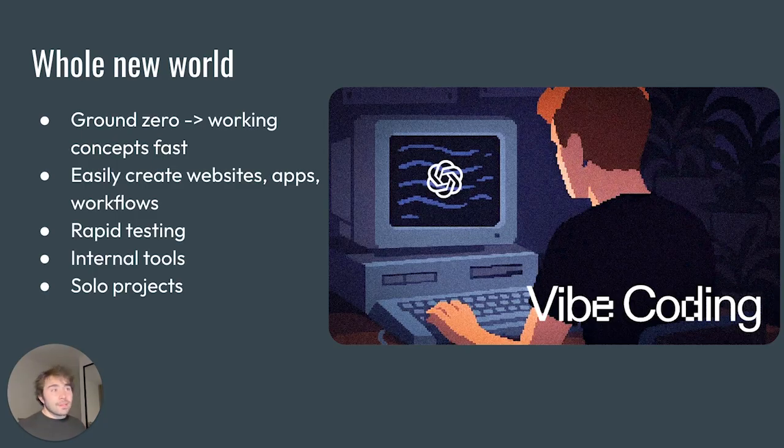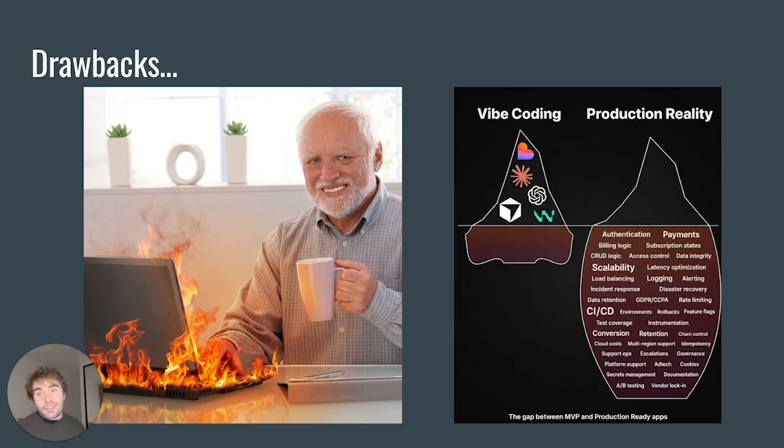You can do rapid testing really quickly. If you're a solopreneur, a startup, got limited team, limited resources, you can get your projects off the ground quite quickly. However, there are many drawbacks that a lot of people don't really talk about,